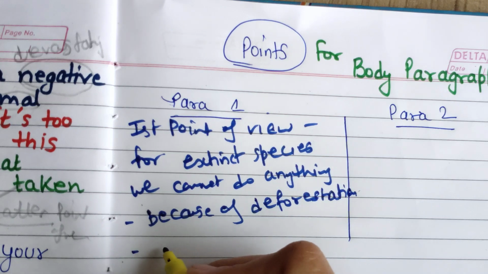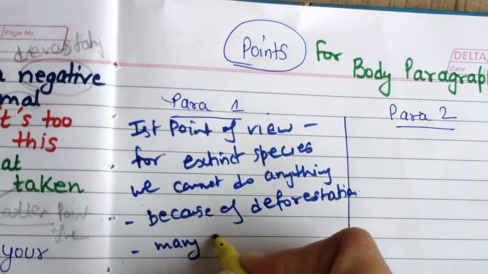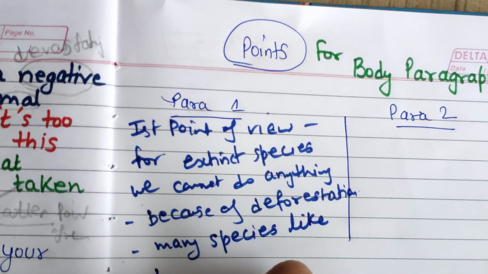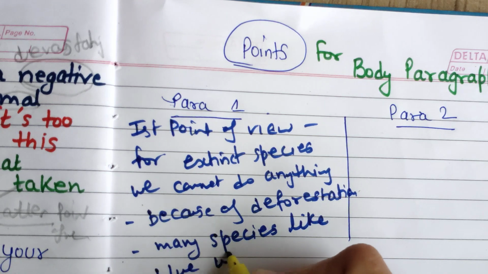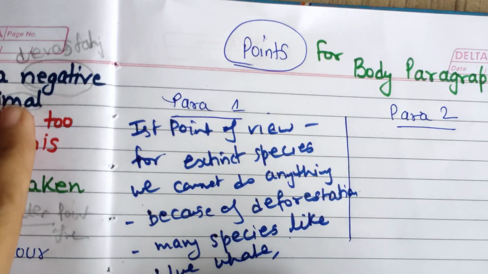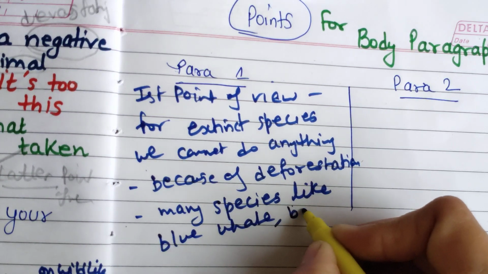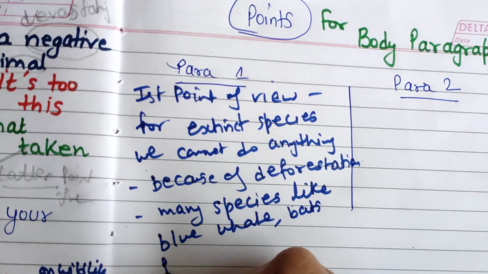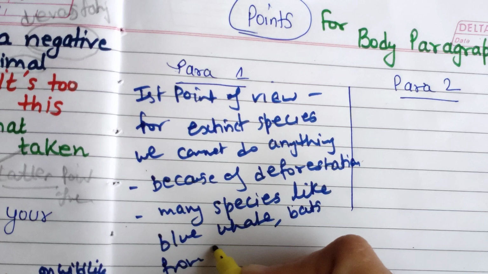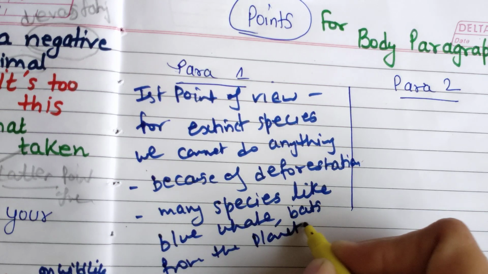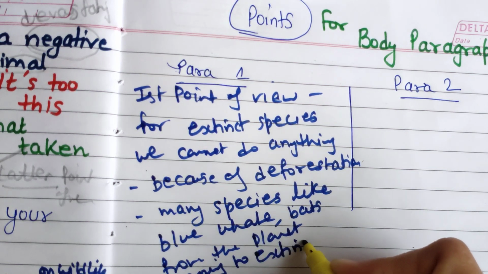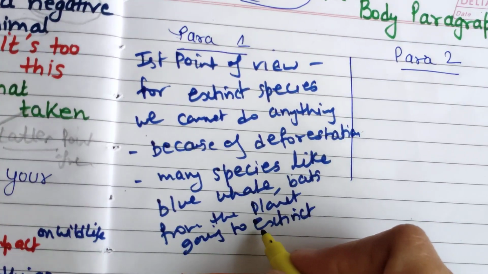Because of deforestation, many species like the blue whale, and you can say bats, or if you are confirmed, bats from this planet are going to vanish or go extinct because of deforestation. So we can't help now.